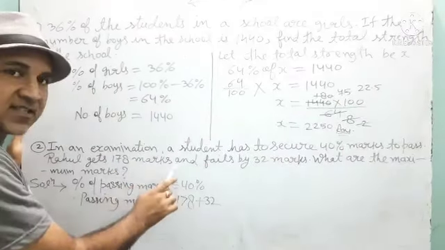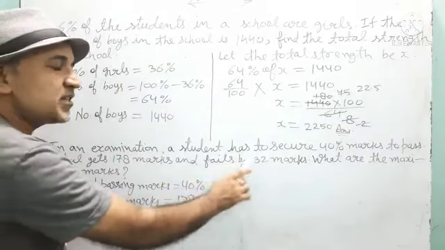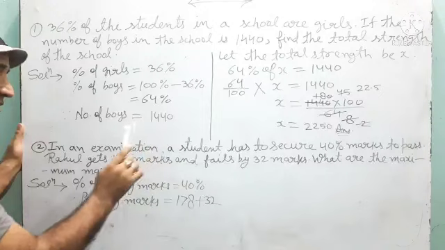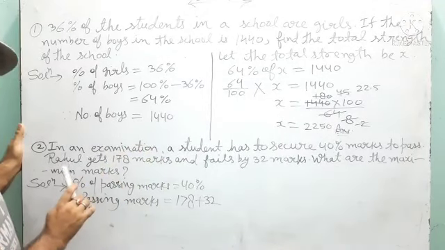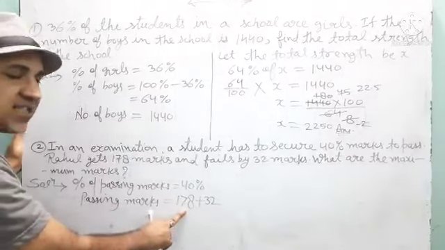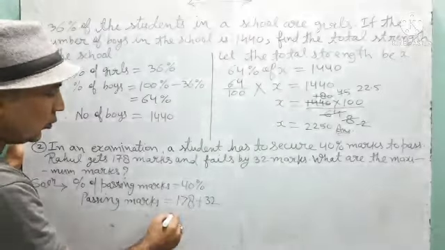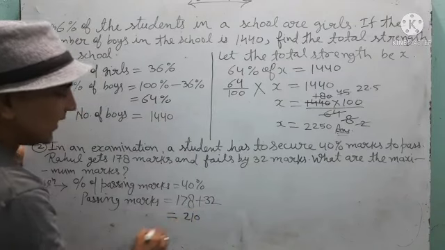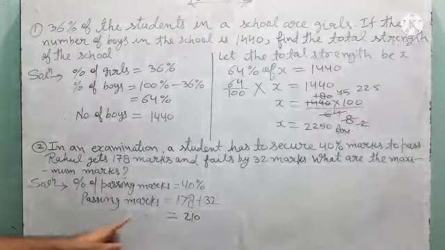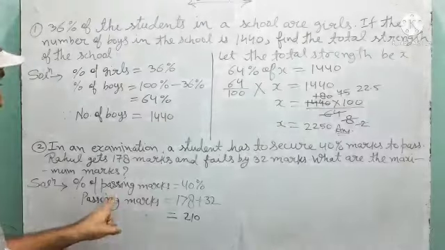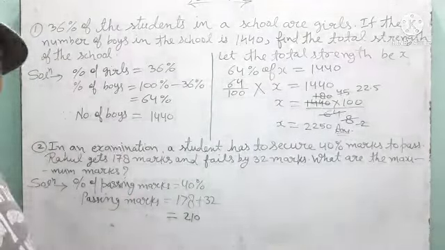Rahul is getting 178, but he fails by 32. That means if 32 marks are given to Rahul, he will pass. That means the passing marks should be 178 plus 32. So by adding these two, 210. Now children see, passing marks is 210 and percentage of passing marks is 40.